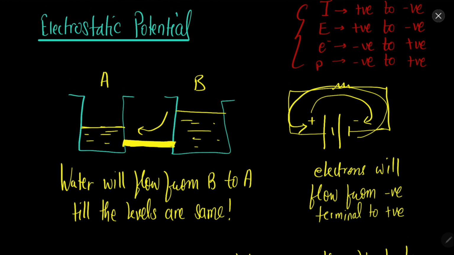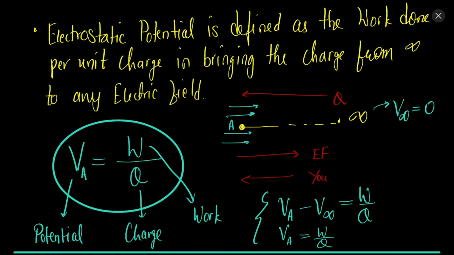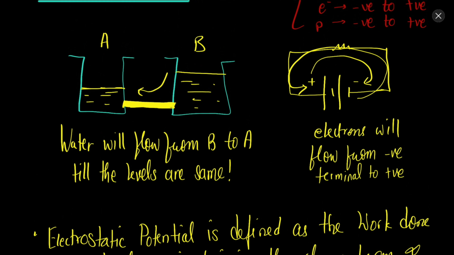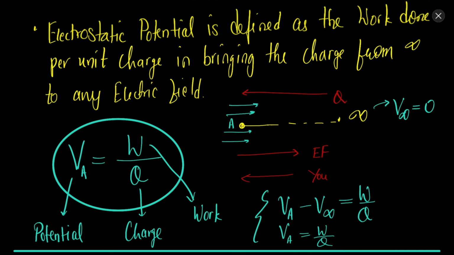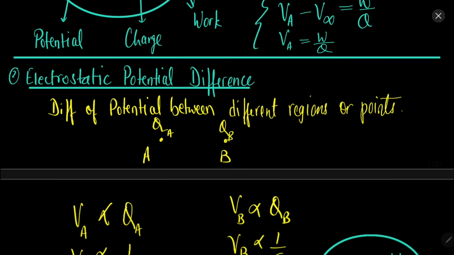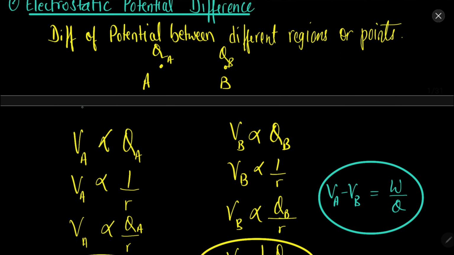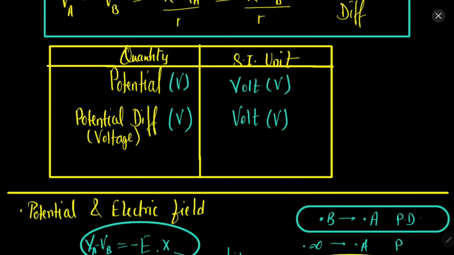So whenever we have potential difference, there will be a flow of something. In electrostatic potential difference, we will have the flow of electric charges. And what is electrostatic potential? Work done in moving a charge from infinity to any point in an electric field. And what is potential difference? The difference of the potentials between 2 points.